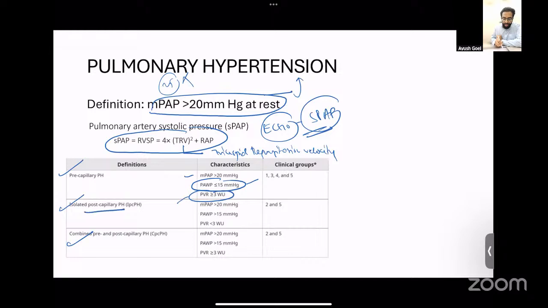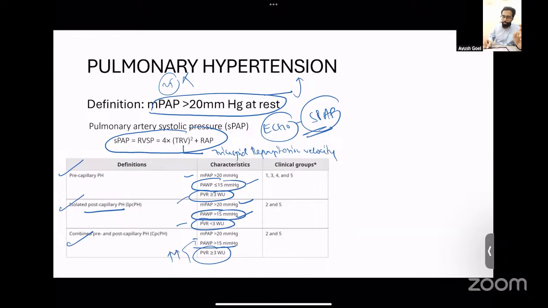When we talk about isolated post-capillary PH, the problem is beyond the capillaries, at the level of the venous system. In that, the pulmonary artery wedge pressure would be high, that is more than 15. The MPAP would be high, and since the problem is not at the artery level but at the venous level, your resistance would be normal, that is less than 3 Wood units. When we talk about combined pre- and post-capillary PH, both the pulmonary artery wedge pressure as well as the PVR are going to be high.